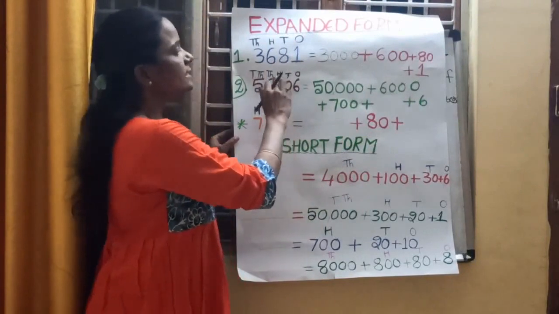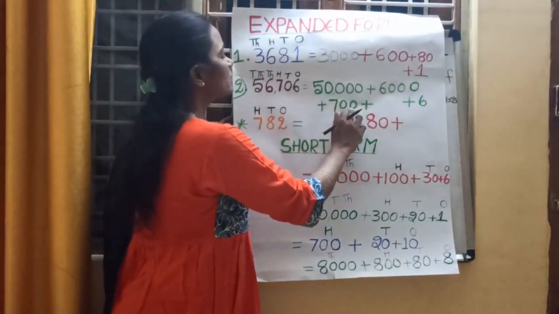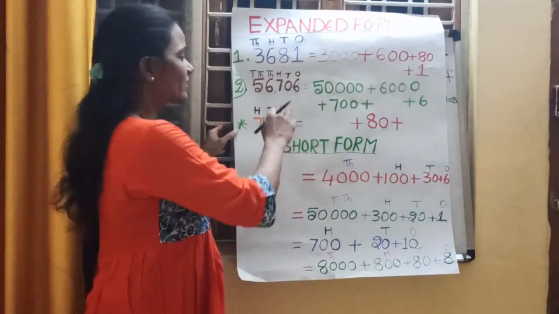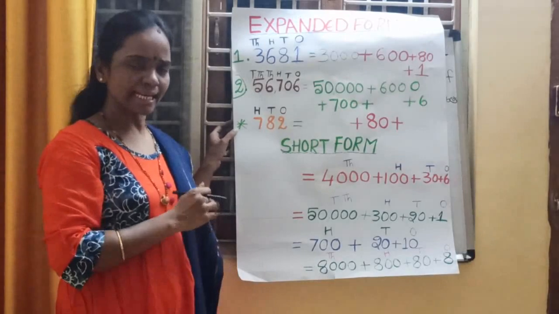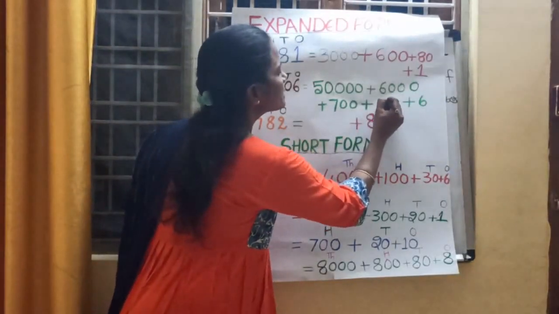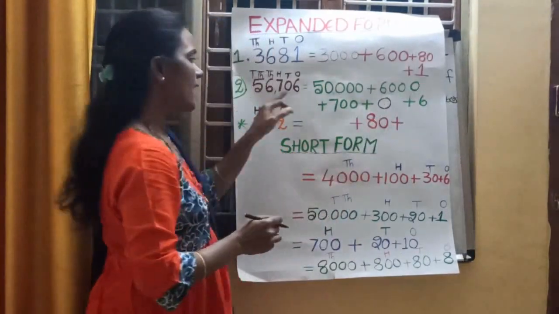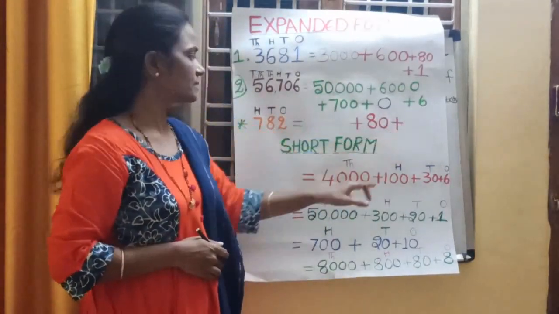And 7 is in hundreds place. 7's place value is 7 into 100, 700. And what is the place value of 0? 0 is in tens place. So 0's place value is 0. So the missing number is 0 here. And 6's place value is 6. Have you understood, children? Yes.